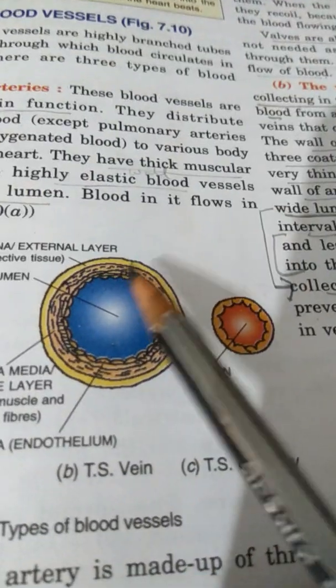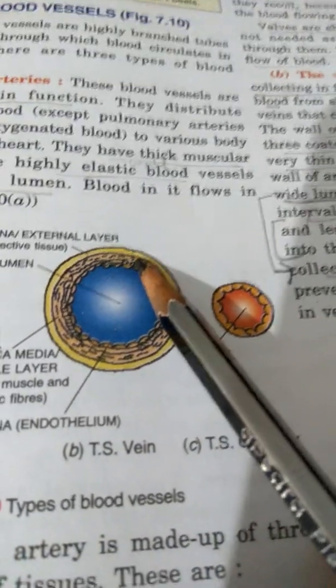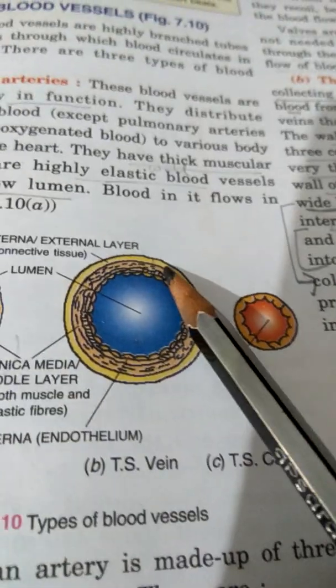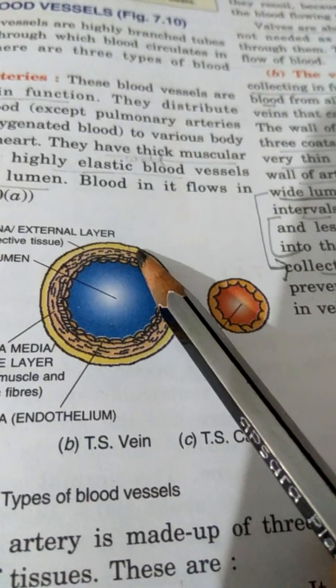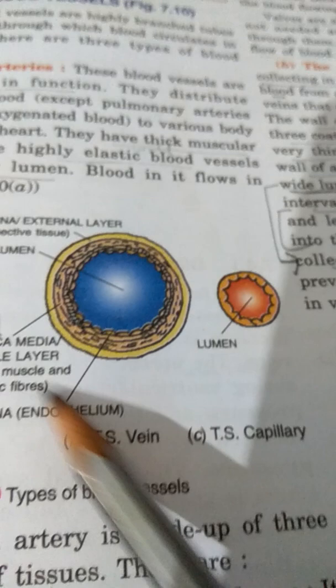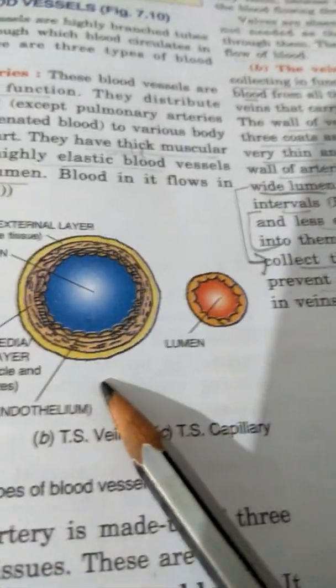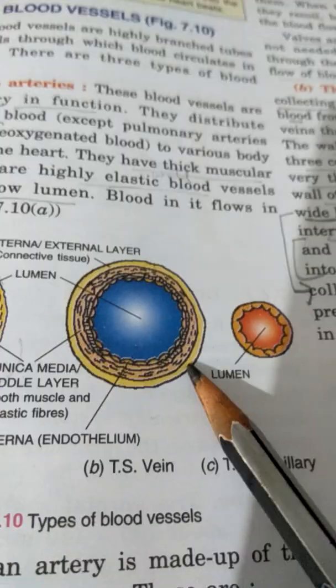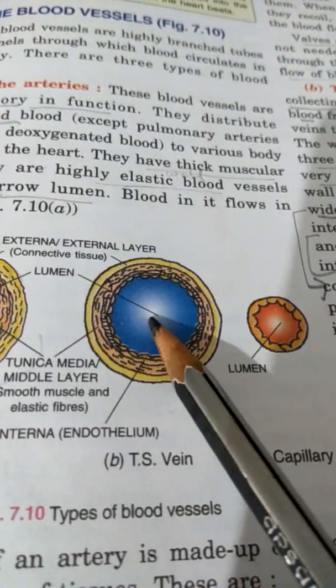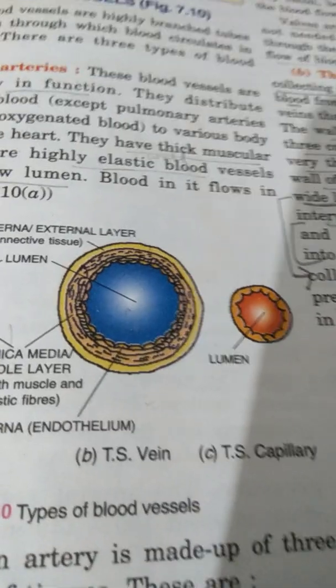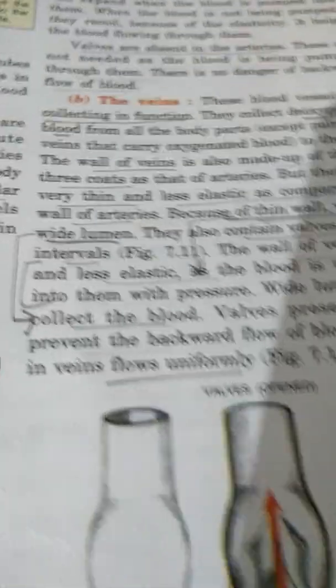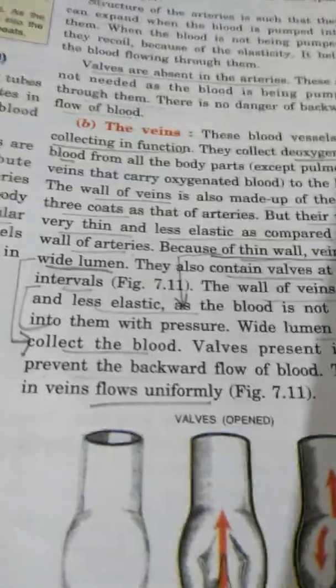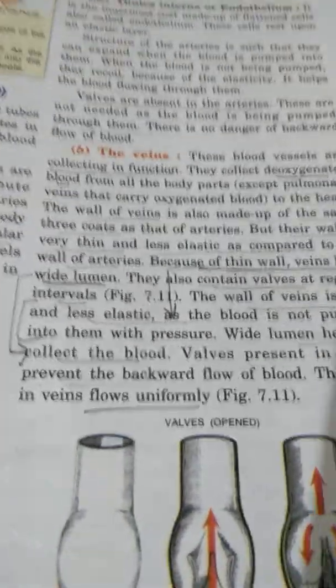But the walls of the veins compared to arteries are thin. The connective tissue layer, the muscular layer, they are all thin walled layers. As a result, the space inside is quite wide, and so the veins have wide lumen, because they have to collect the blood from different parts. So they require wide lumen.